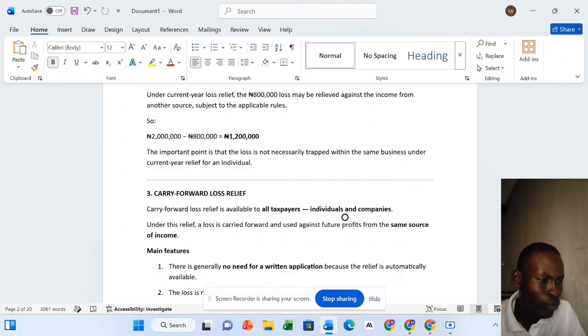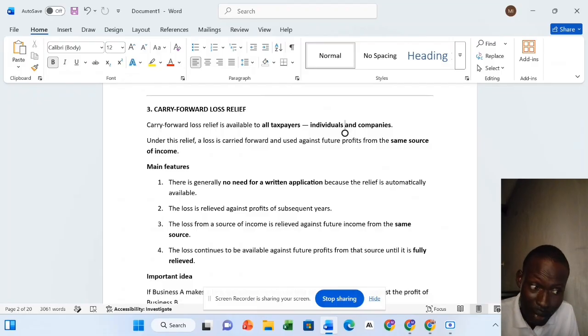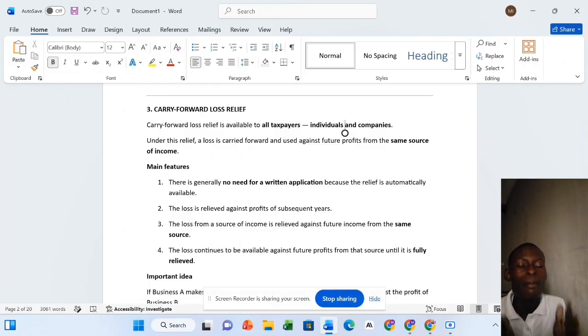So now, carried forward loss relief. This carried forward loss relief is applicable to everybody, both companies and individuals. Current year is only applicable to individuals. Under carried forward loss relief, there is nothing like a written notice. You don't have to write anything. But this one doesn't involve two businesses, it's just one business, and you can only relieve your loss on that same income.